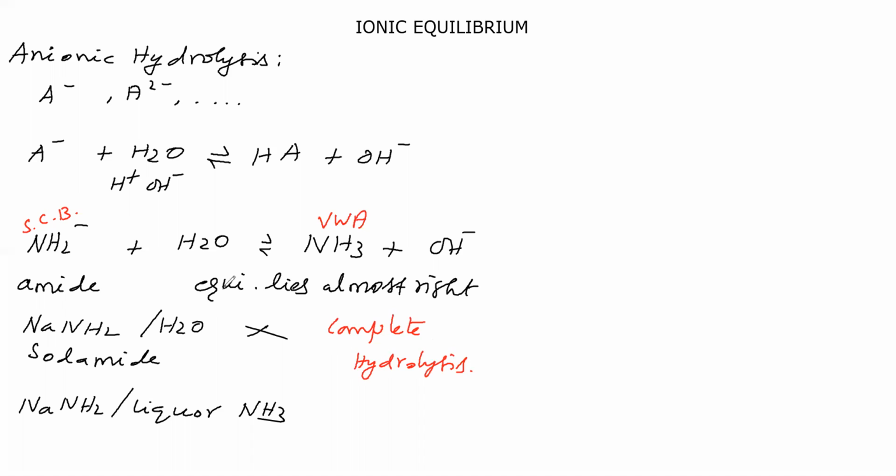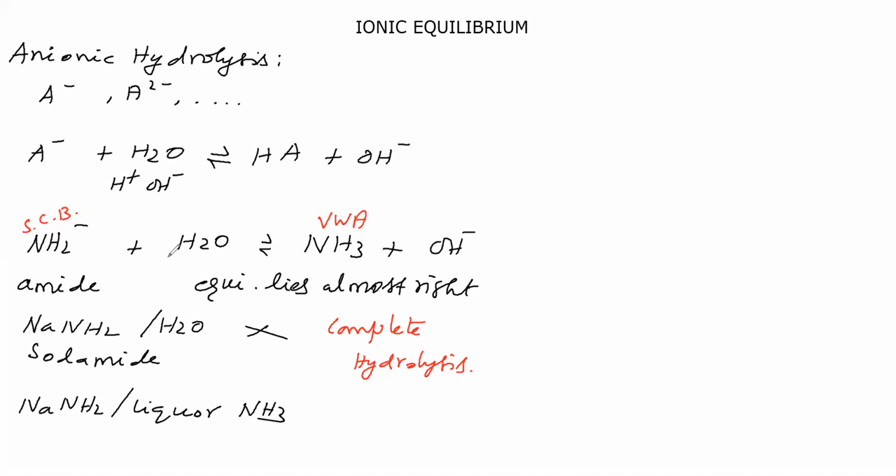So, an anion that is from a very weak acid will undergo complete hydrolysis. That means NH2 minus cannot exist in water because it has converted into these products.